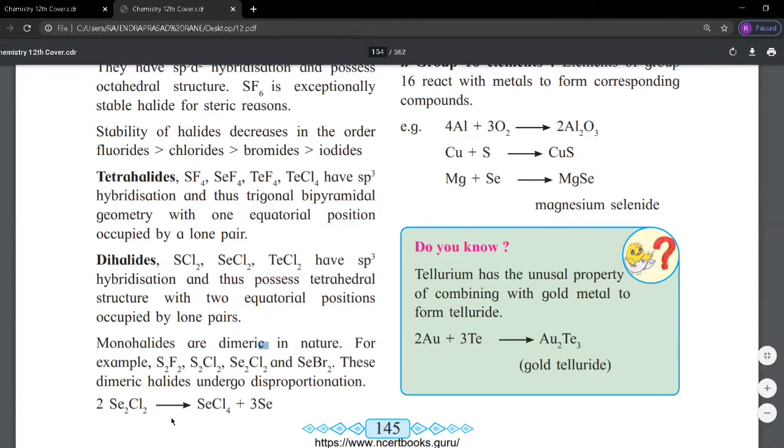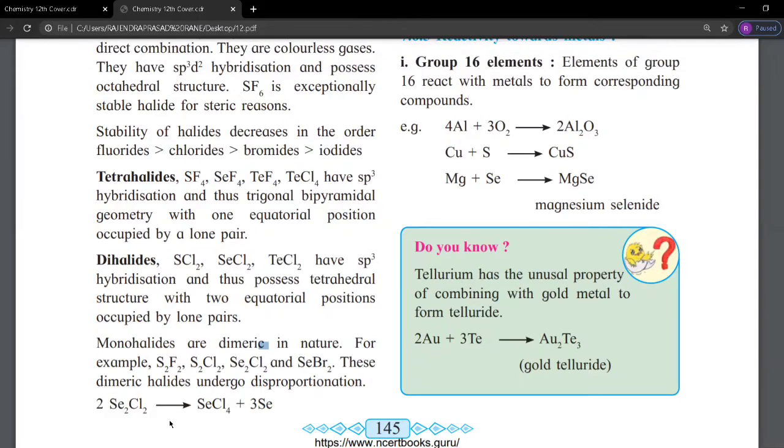For example, selenium dichloride forms selenium tetrachloride and selenium by disproportionation.